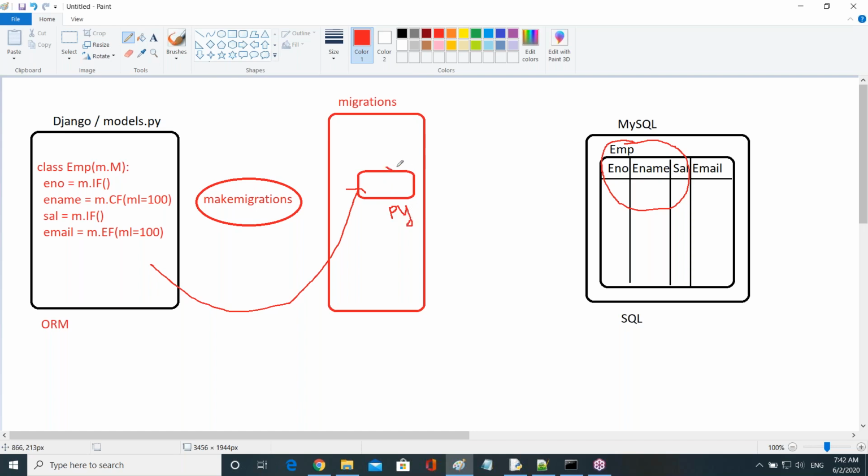Now the converted code is here. Now I want this code to be executed directly on the database by using a command. Then what's the command name? We use the migrate command, guys. If you run the migrate command, then internally and automatically the converted code in this file will be executed in the database so that the table will be created initially.